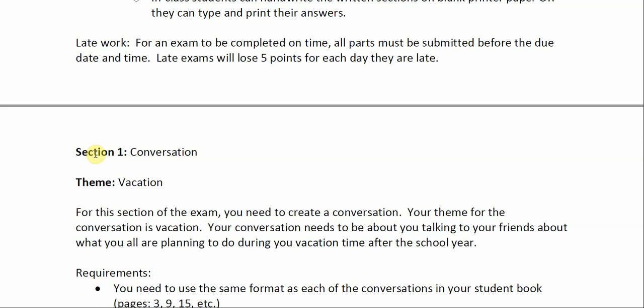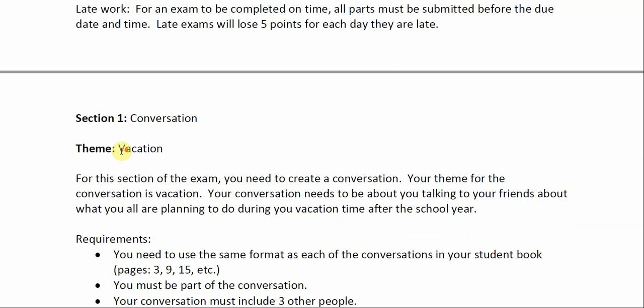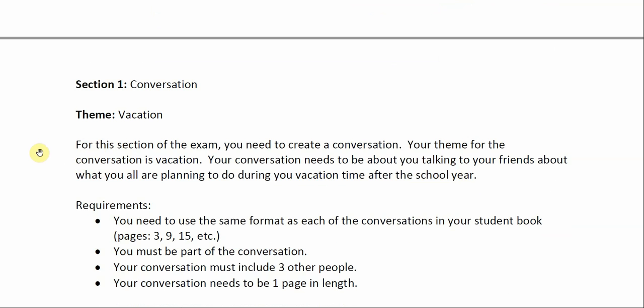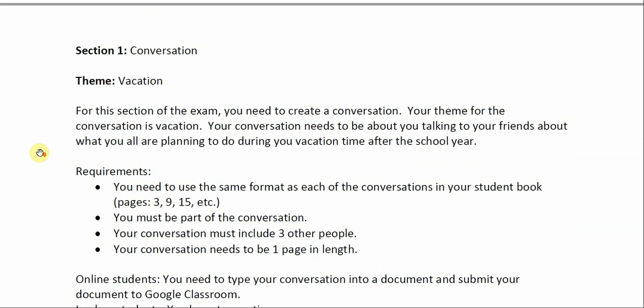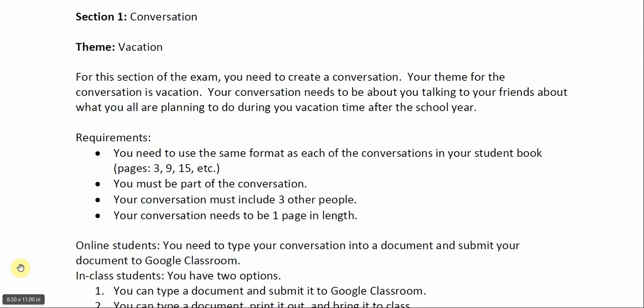Section 1 is conversation, and the theme is vacation. So for this section, you need to create a conversation, and your theme for your conversation is vacation. Your conversation needs to be about you talking to your friends about what you are planning to do during vacation after the school year.